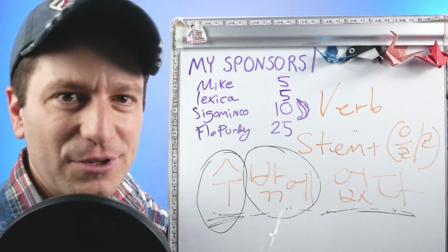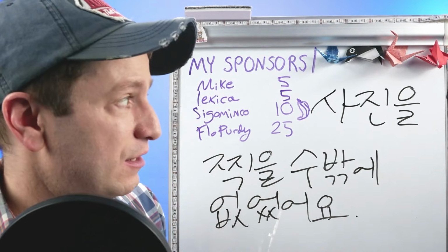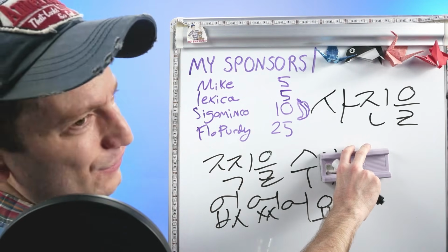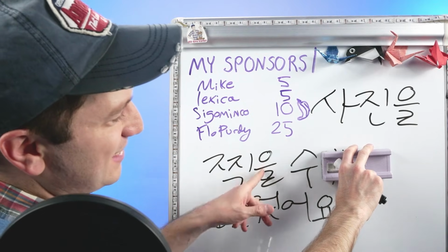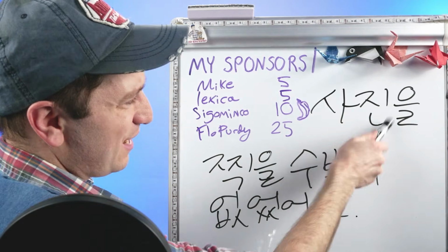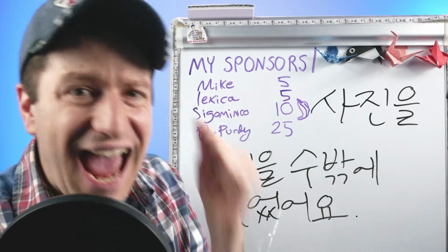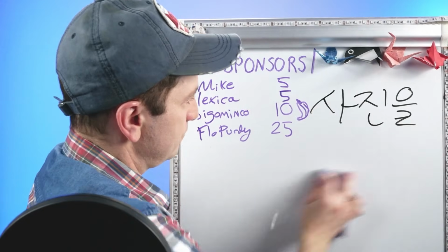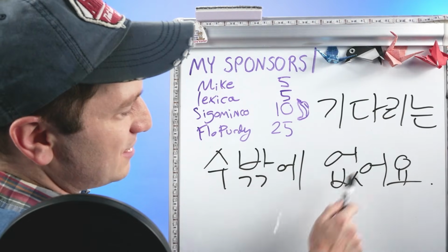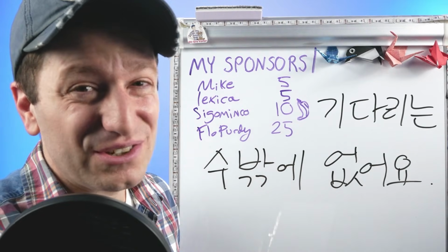So let's look at a couple example sentences. 사진을 찍다 is to take a photo. 사진을 찍을 수. Let's just look at this. 없었어요. I couldn't take a photo, right? I did not have the ability to take a photo. I couldn't take a photo. 수 밖에. Except for the ability to take a photo, I didn't have any other ability. I couldn't help but take a photo. I just had to get a photo. 기다리는 수밖에 없어요. 수, except for the ability to wait, there's nothing I can do. So, I just have to wait. Like there's nothing else I can do except wait.